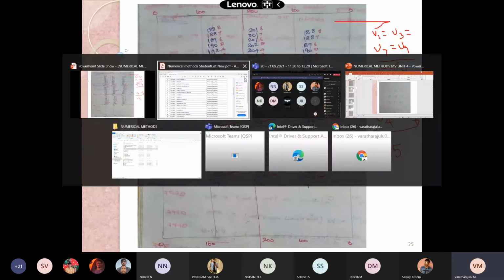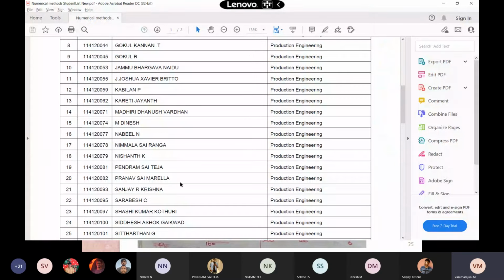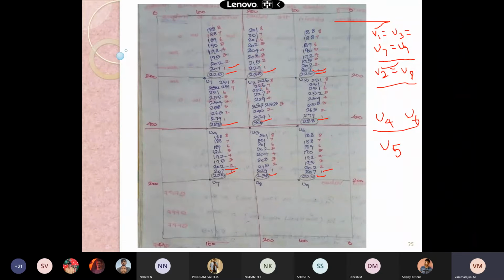Okay. In continuation with Nabil, Sai Ranga, now calculate your U2. That is 207, 200, 207, and 300.